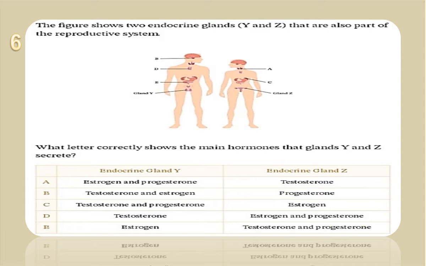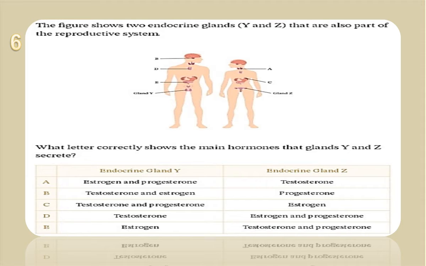Question 6 says: the figure shows two endocrine glands, Y and Z. We said that the reproductive glands in the male and female are also part of the reproductive system. Which letter correctly shows the main hormones that glands Y and Z secrete? We have endocrine gland Y and endocrine gland Z. Choice A: estrogen and progesterone, and in the female testosterone. Choice B: testosterone and estrogen.